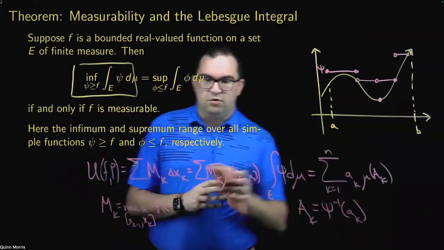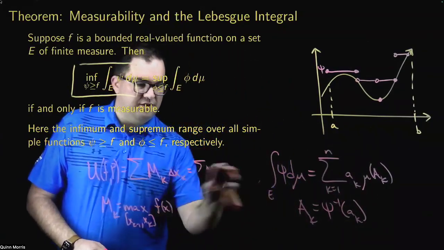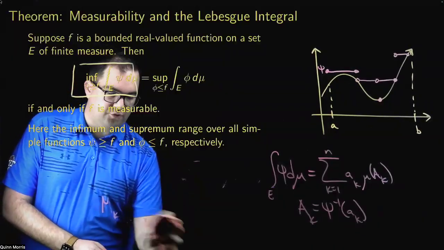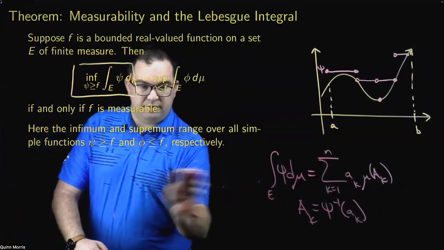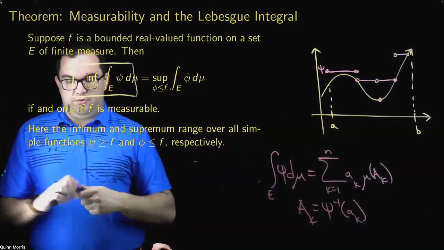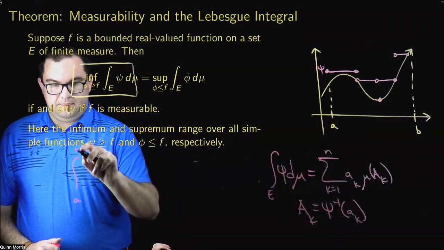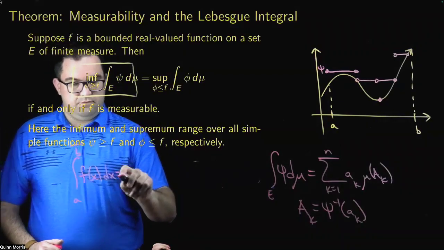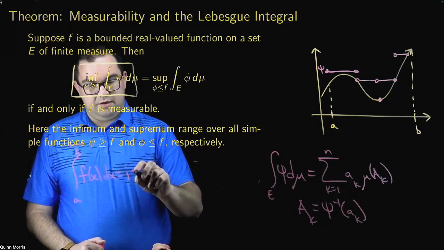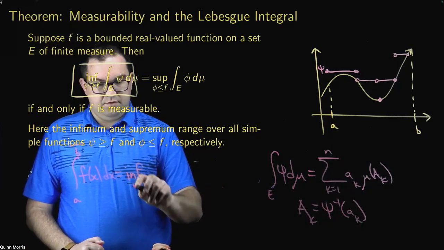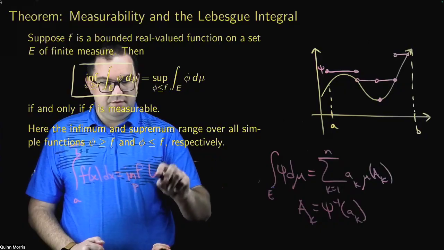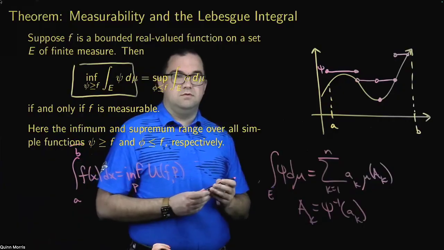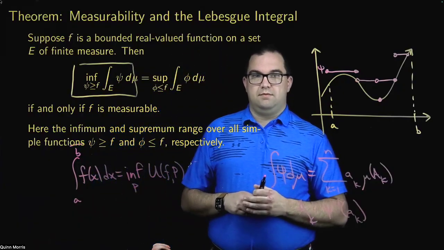So in exactly the same way, the upper Riemann integral was just the infimum over all partitions P of the upper sums of that function.